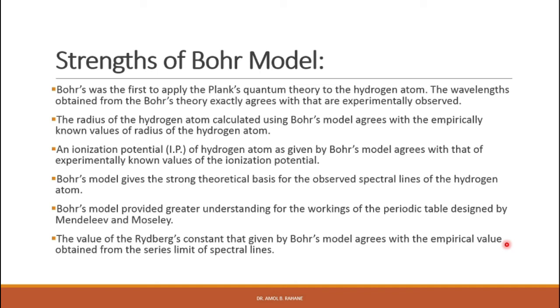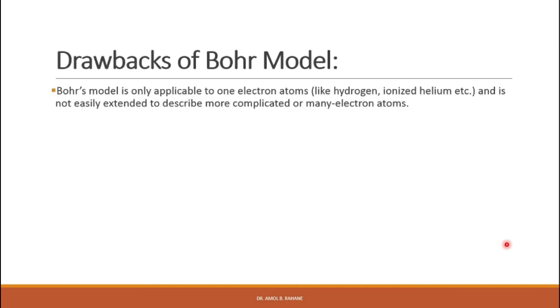However, the Bohr model was unable to explain certain phenomena. So therefore, there are certain drawbacks of Bohr's model. The first drawback is that Bohr's model is only applicable to one-electron atoms like hydrogen or ionized helium, etc., and is not easily extended to describe more complicated or many-electron atoms. That means Bohr's model is applicable to only hydrogen and hydrogen-like atoms, right?